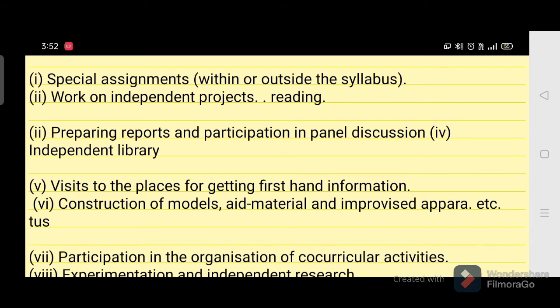You can arrange a panel discussion on various topics where such children can express their knowledge. They can show their knowledge, and they can discuss and enrich their knowledge by listening to others. And the fourth point is independent library reading sessions.